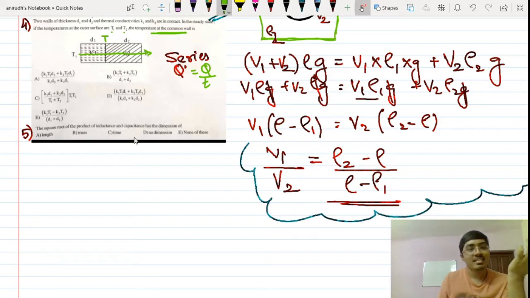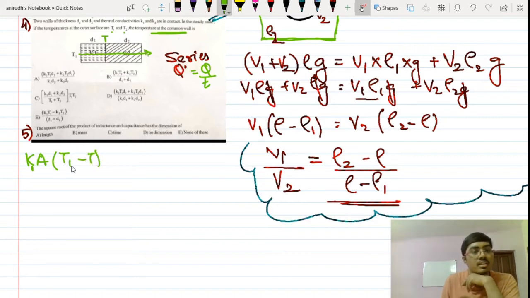Right, so we are just supposed to understand this. KA multiplied by, so this is K1, A is the same. It seems that A is the same itself, isn't it? Into T1 minus T2 divided by L. So that is T1 minus T, where T is that of the interface, divided by L, which is d1.